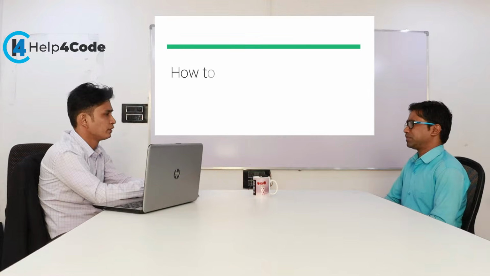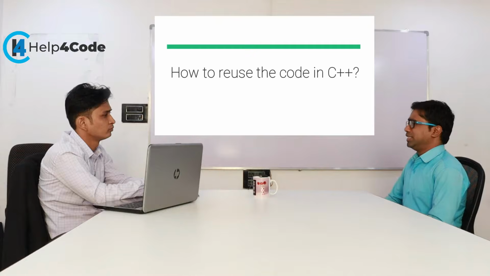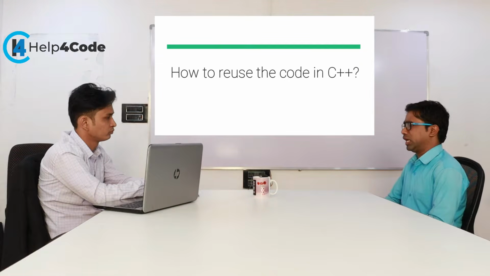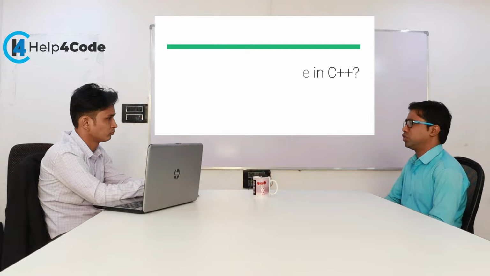Okay, so tell me, how can we reuse code in the C++ programming language? Yes, in C++, by using the polymorphism and inheritance concepts, we can reuse code, because in inheritance we reuse the properties of the parent class in a child class. We can also create header files, so by using header files we can also reuse the code.